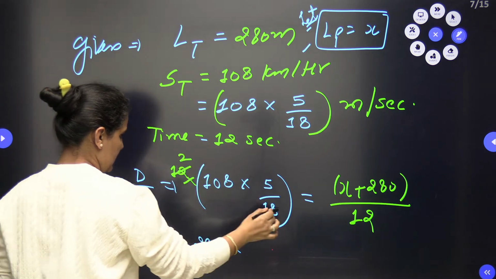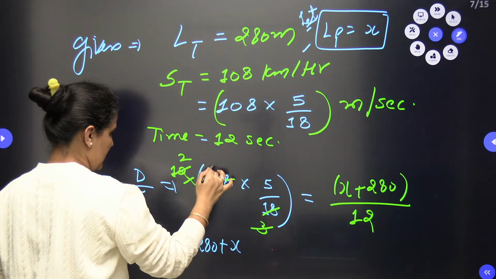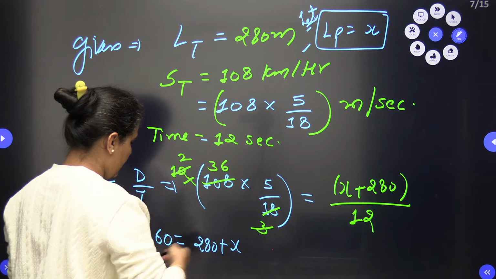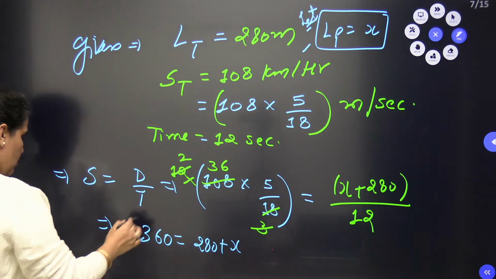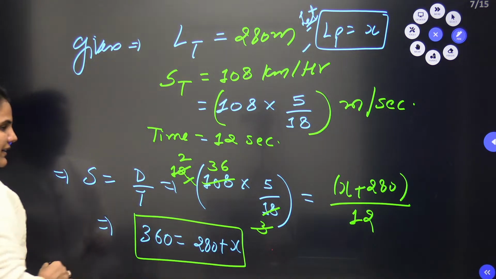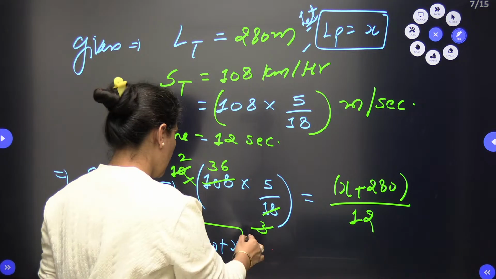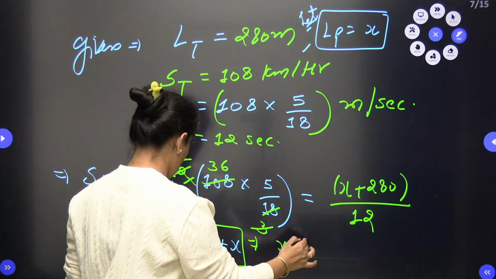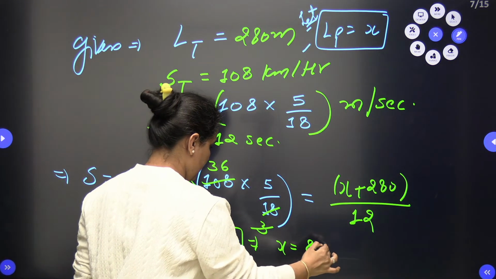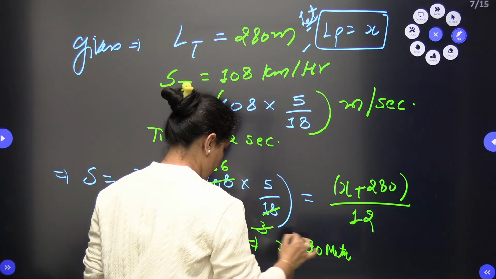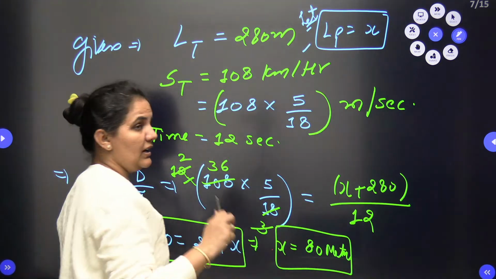So 6 2s are 12, 6 3s are 18, 3 3s are 9, and 3 6s are 18. When I multiply, 360 is equal to 280 plus x. From here I can get x, which is the length of my platform. So x is equal to 360 minus 280, which means 80 meters. So 80 meters is the length of the platform.